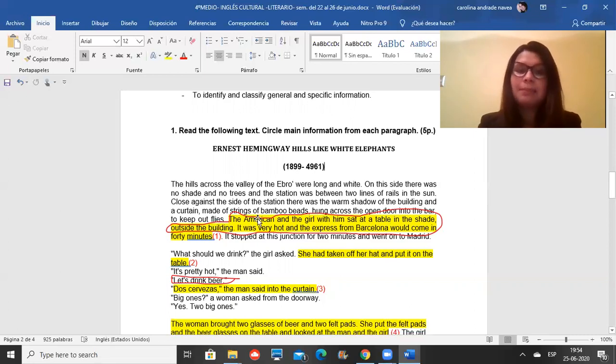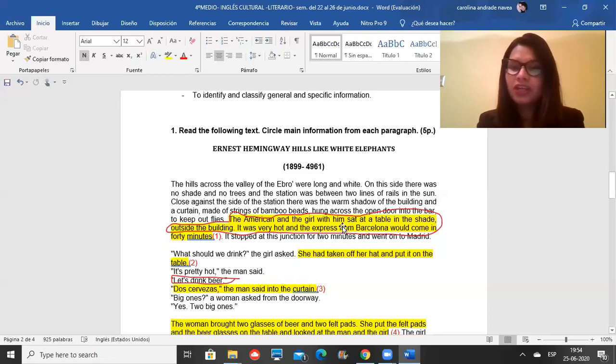Then it says, "The American and the girl with him sat at a table in the shade outside the building." So here the characters of the story appear. So that's why it is important. That's the main information, because the characters appear there, all right? "And it was very hot, and the express from Barcelona would come in forty minutes."